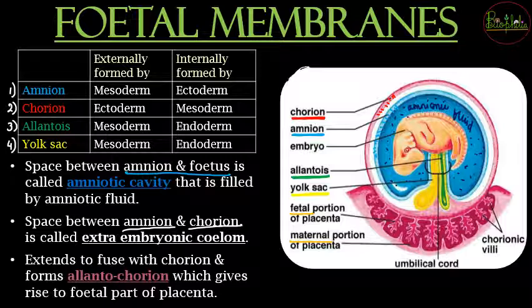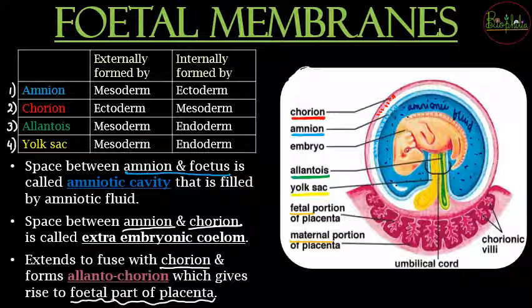And now one more thing you need to remember: how is the fetal part of the placenta developing? So when there is fusion of the chorion layer with the allantois layer, that is going to form the allantochorionic layer, which is going to give rise to the fetal part of the placenta. The fetal part of the placenta exactly किस चीज से बना है? It will be formed because of the fusion of allantois, that is the green one, and the chorion, that is the red one. So when red and green mix, that is going to form the fetal part of the placenta. So that was the complete understanding about the fetal membranes.